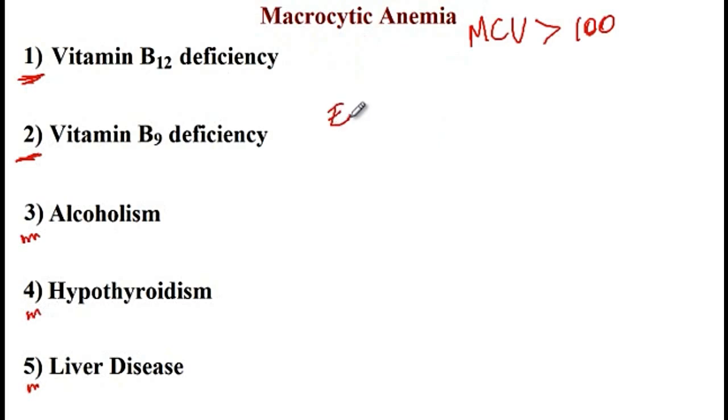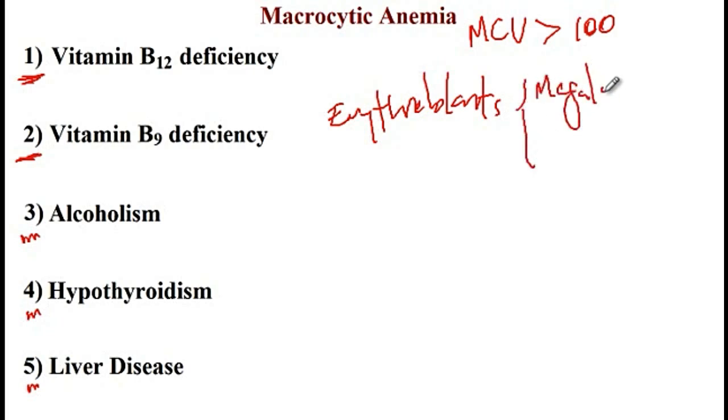So erythroblasts are precursors to the formation of erythrocytes. And erythroblasts can be in two different forms. It could be a megaloblast, which means that they have increased in size, or it could be a normoblast, which means that it has a normal size.